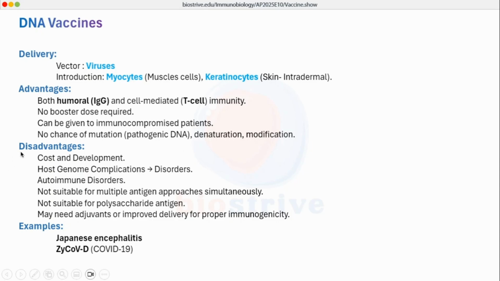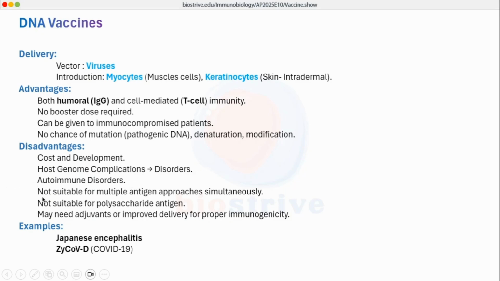But there are certain disadvantages for the DNA vaccines, which are developmental cost and research. There are host genome complications. Sometimes the host genome gets mutated, or there will be some kind of modification which may lead to autoimmune disorders as well. The difference is that the pathogenic DNA will not be mutated, but there are chances of wrong integration and host DNA can be mutated, which will lead to autoimmune disorders as well.